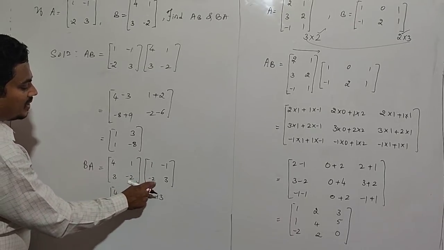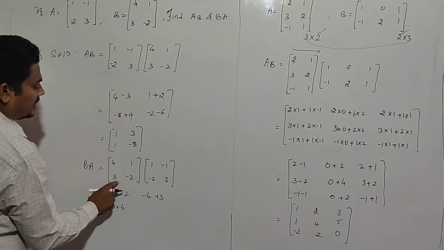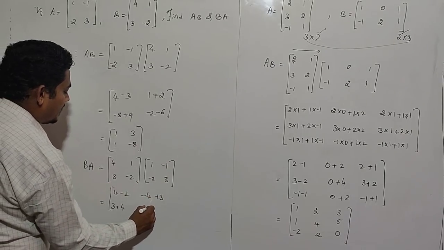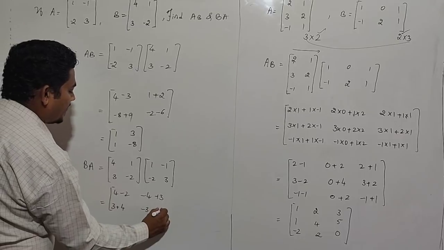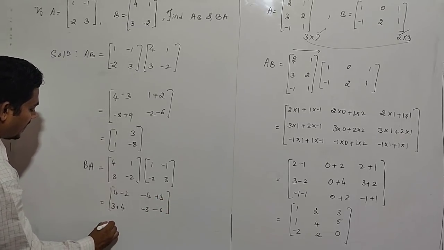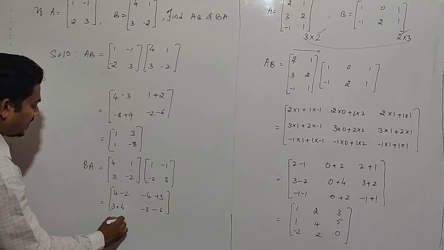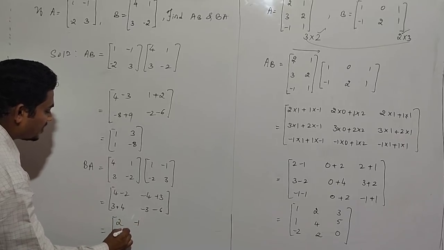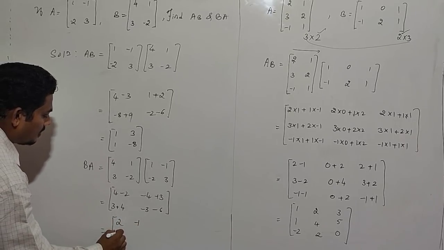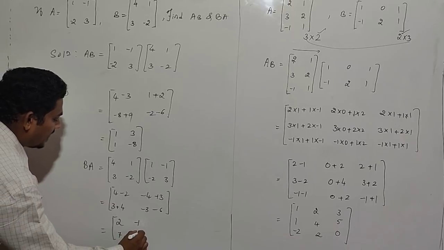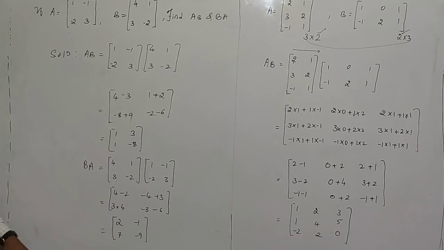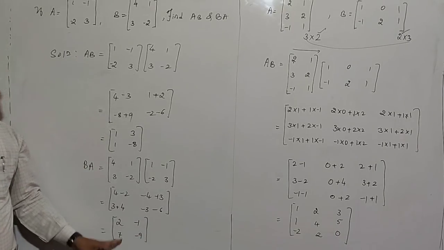Why? Because minus 2 into minus 2 is plus 4. Then second row, second column, it will be minus 3, minus 6. Lastly, we get B into A, that is 2 minus 1, 7 minus 9.